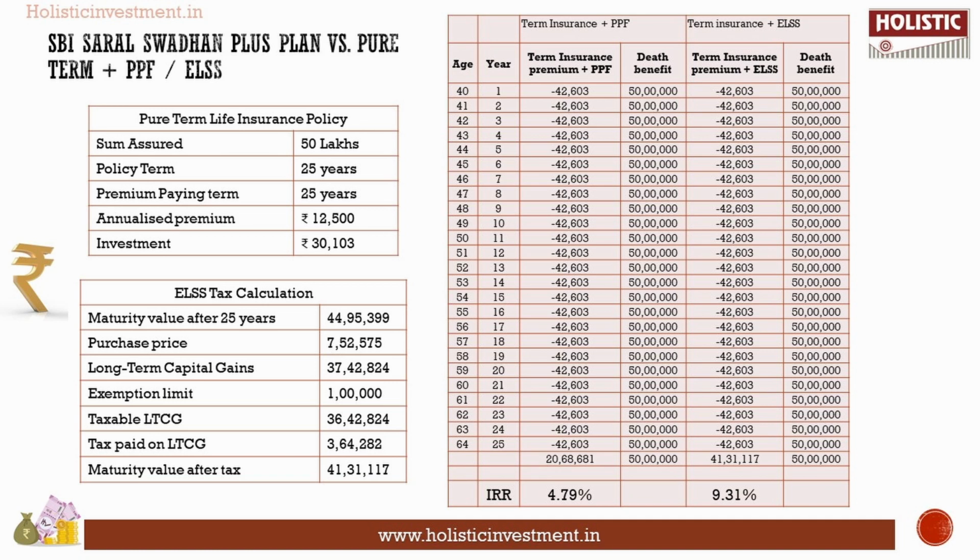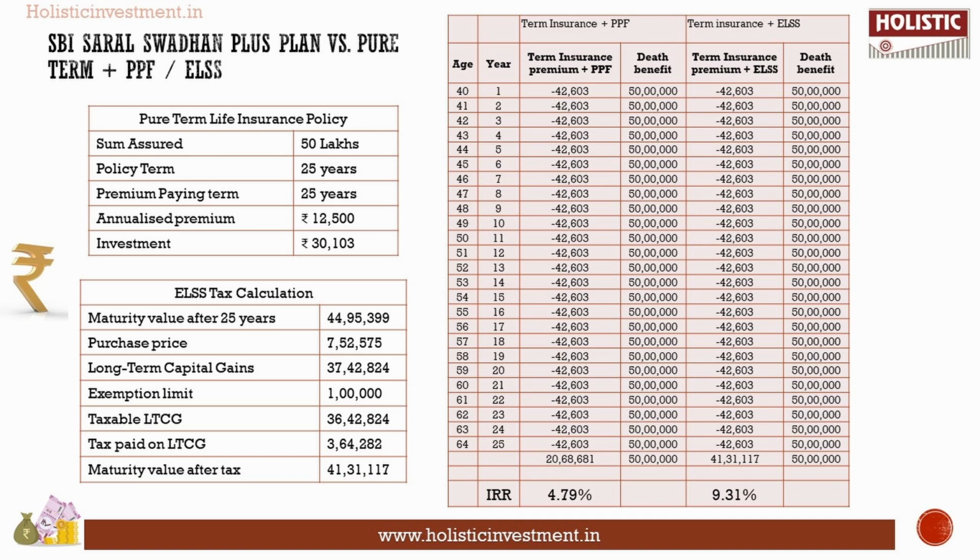In the earlier illustration for the same metric, the premium amount was 42,603. This shows that insurance companies charge you a higher premium and create an illusion that you get an added benefit. If you opt for a pure term life insurance policy, you could have saved rupees 30,103. You can invest this savings in any instrument of your choice. Let us consider investing this amount in PPF or ELSS and work out the rate of return.